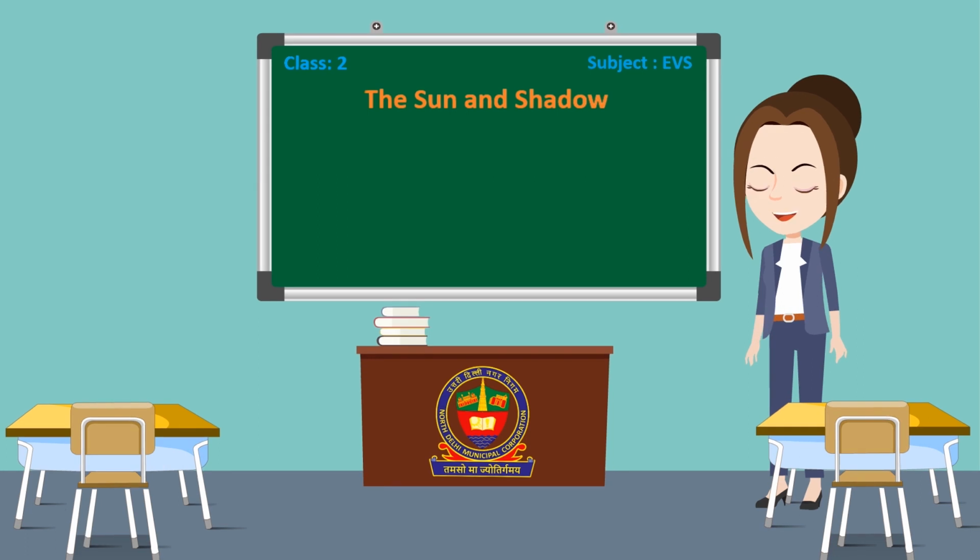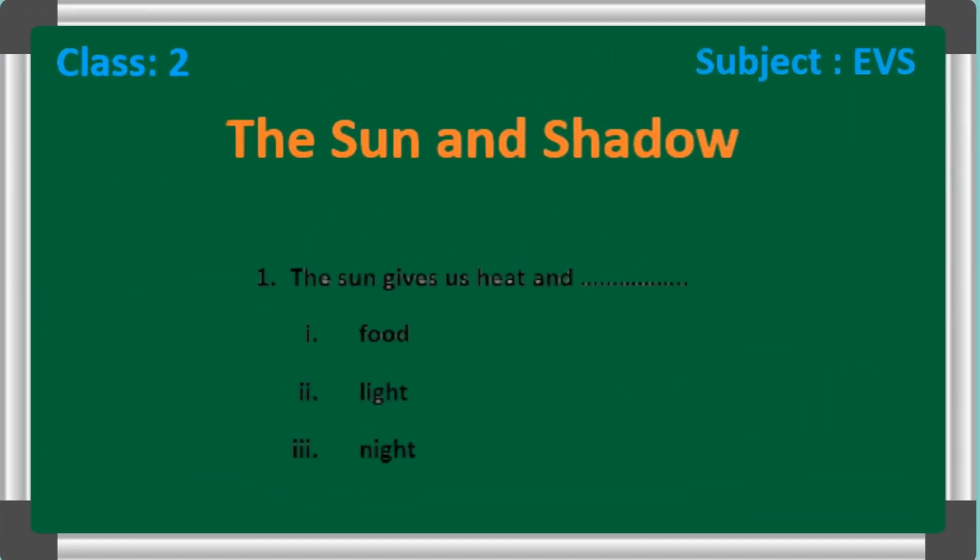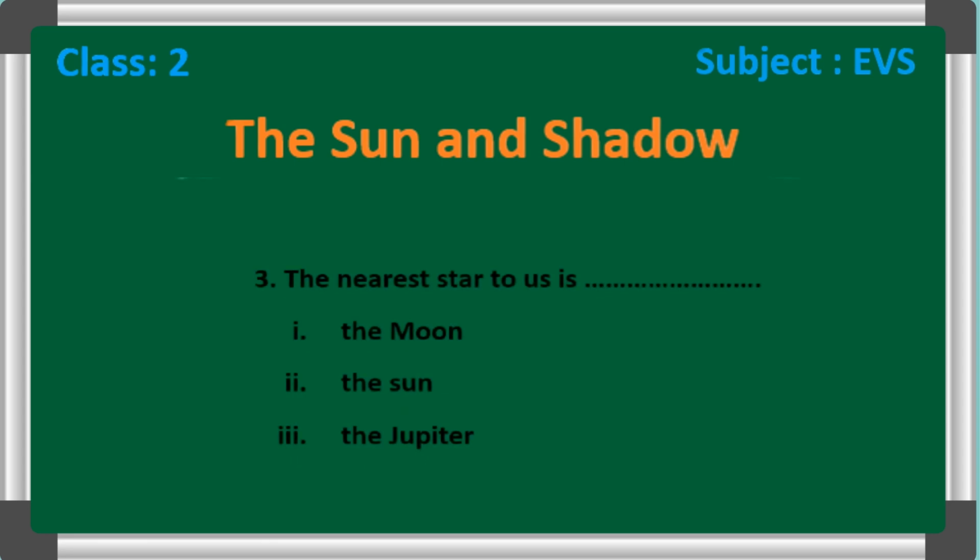Our question number 1 is, the sun gives us heat and dash. The options are food, light, night. Second question is, the sun is a ball of burning dash. Coal, hot gases, none. Third question is, the nearest star to us is the moon, the sun, the Jupiter.